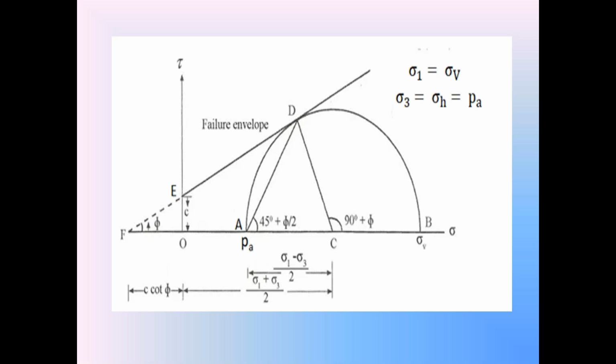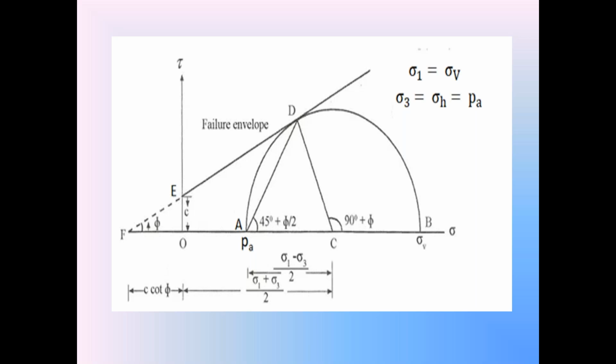We are going to prepare the equation for the active earth pressure OA in the cohesive backfill. To prepare the equation for that OA active earth pressure, first we extend the failure envelope backside. It meets the x-axis at point F. We consider the right angle triangle OEF in the diagram.